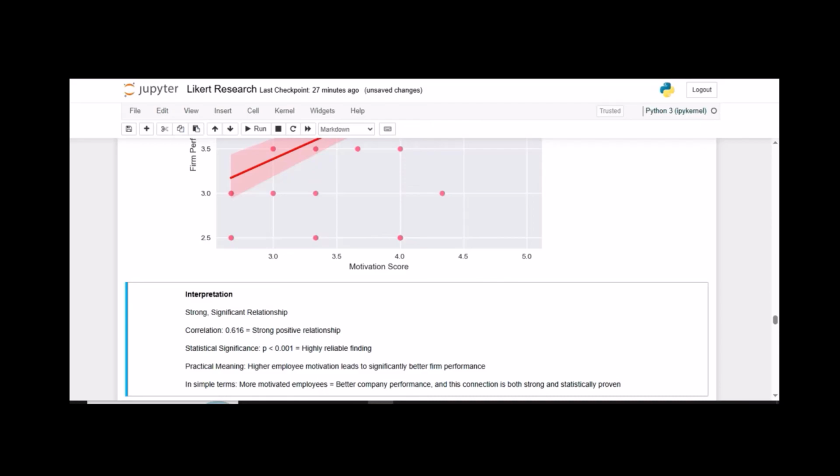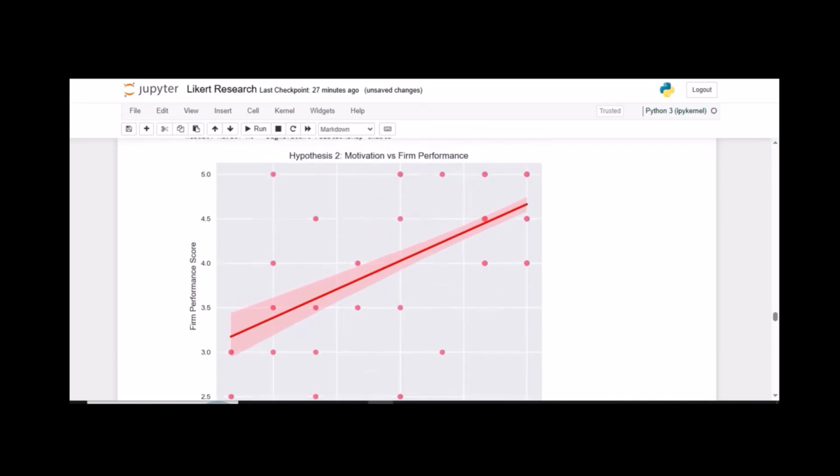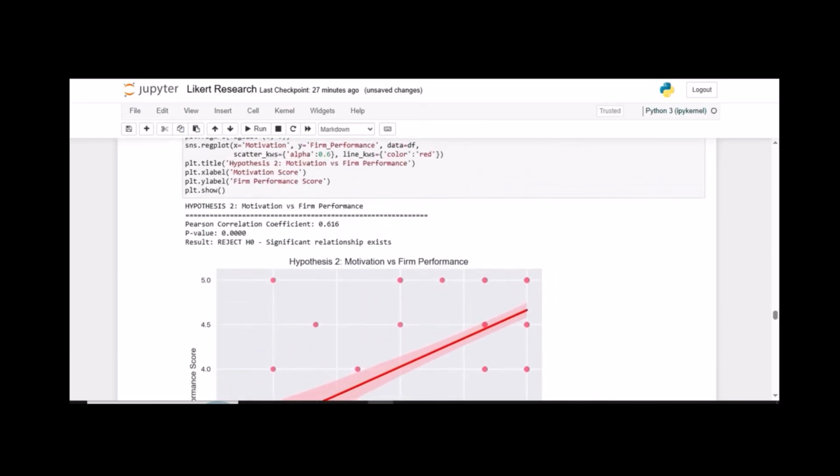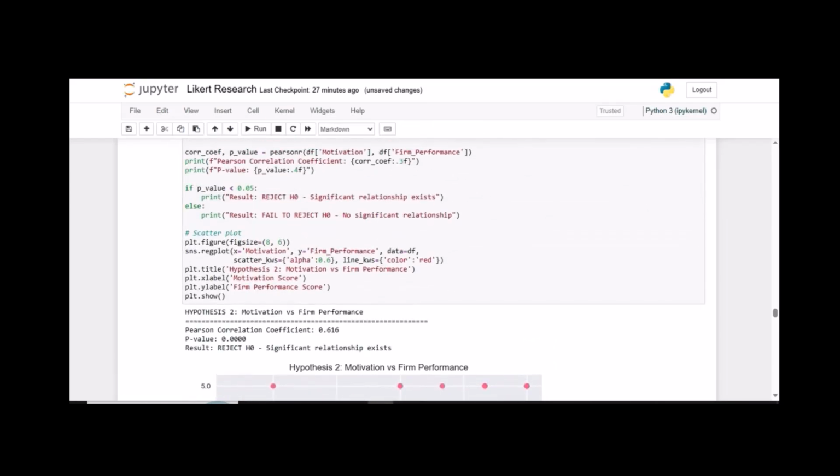And this connection is both strong and statistically proven. So, which is what we have done so far. So, this is what we have for the second hypothesis, right? So that was very straight and direct.